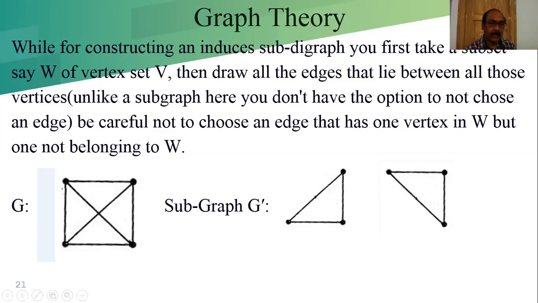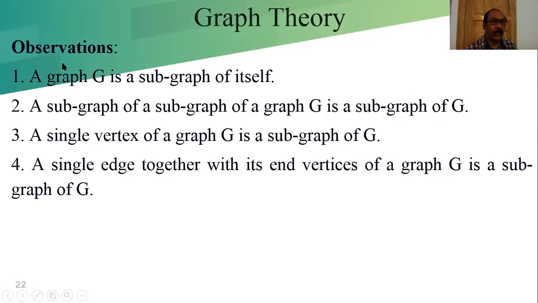And taking this part is also a subgraph. So today is up to that. Next class we learn a few theorems, a few observations relating to the subgraph.